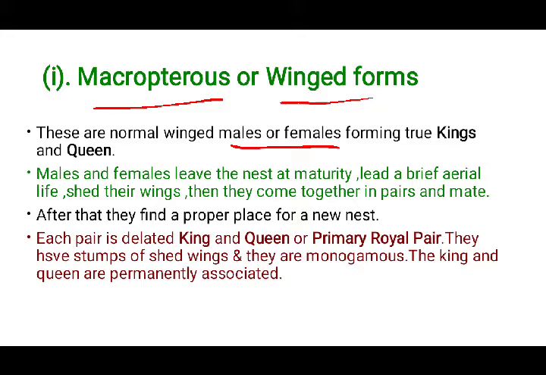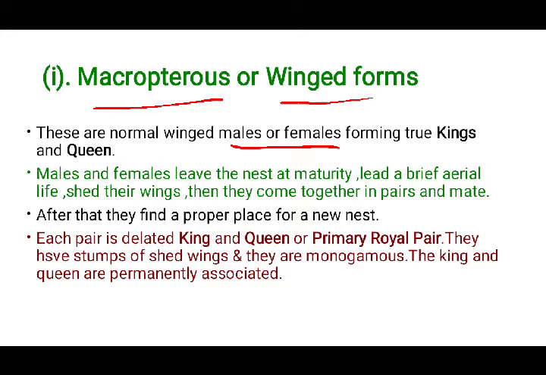Males and females leave the nest at maturity and lead a brief aerial life and shed their wings. Then they come together in pairs and mate. Why are these kings and queens called winged forms? Because in termites, not all the reproductive forms have wings. Only kings and queens have wings, and these wings are much longer, and you can clearly see their wing structure.